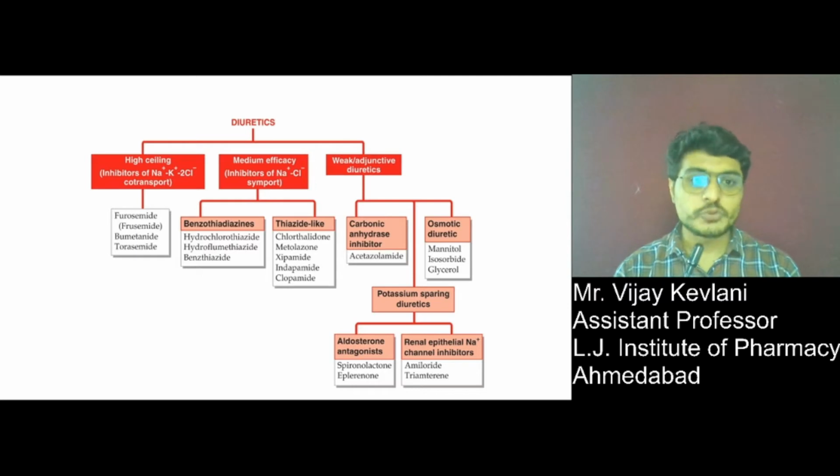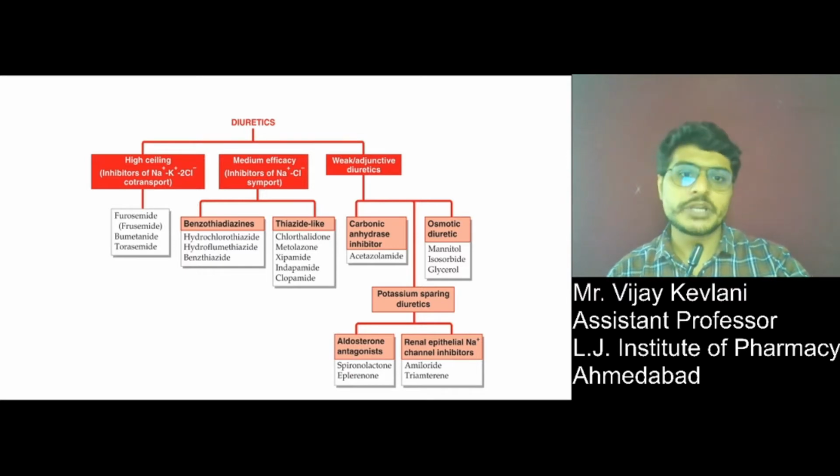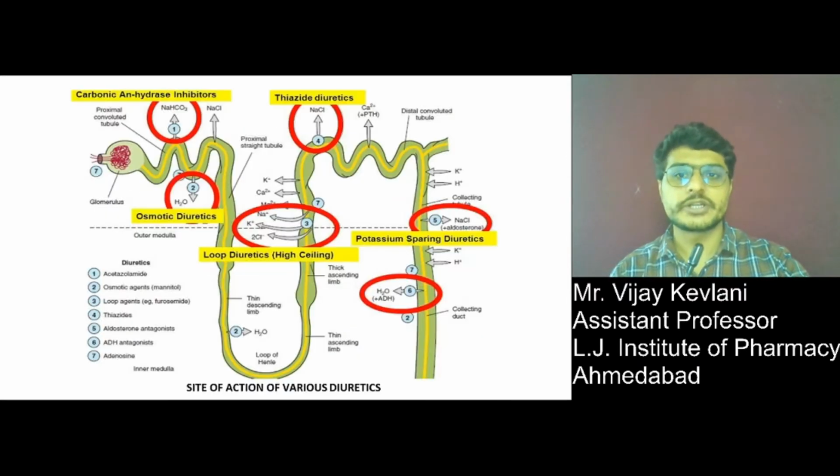Lastly, there are osmotic diuretics, that is mannitol, isosorbide and glycerol. So based on their efficacy, diuretics are classified in these three classes, that is high ceiling, medium efficacy and weak or adjuvant diuretics.